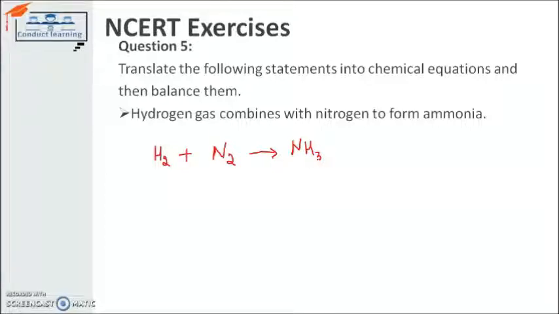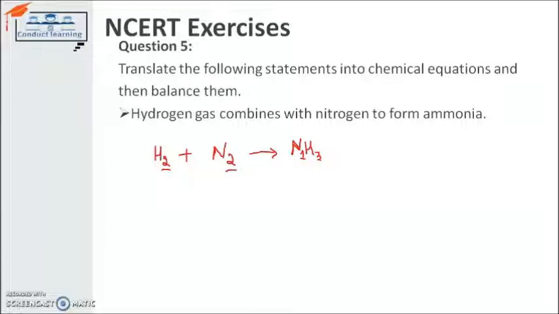Now as we can check, the number of atoms of hydrogen on the reactant side is 2 and the number of atoms of nitrogen on the reactant side is 2. But when we switch toward the product side, the number of atoms of nitrogen is 1, sorry, and the number of atoms of hydrogen is 3. So according to that, the equation is not balanced, neither for nitrogen nor for hydrogen.